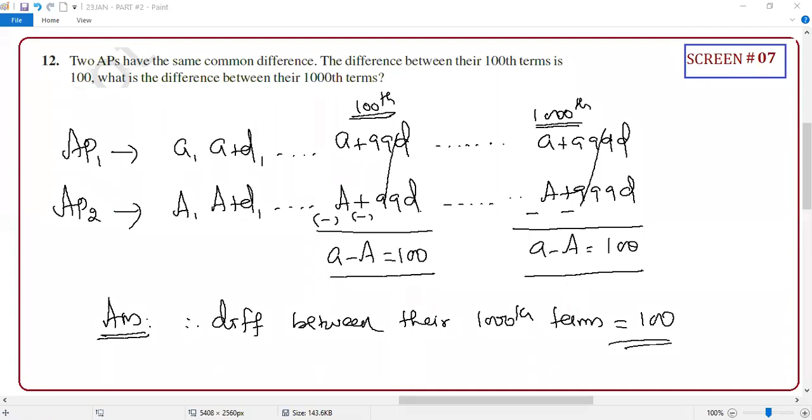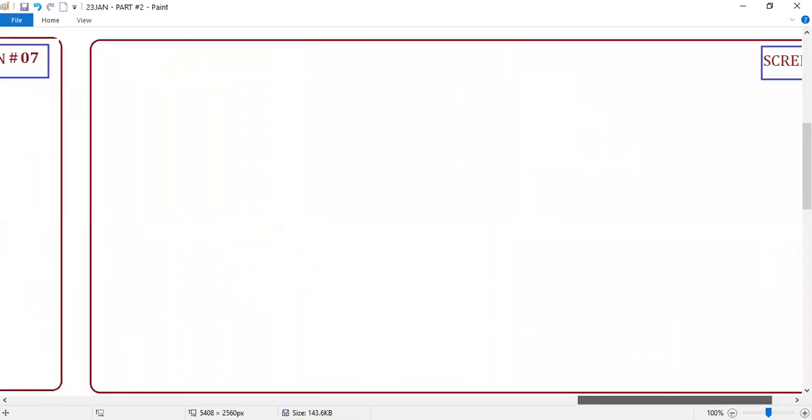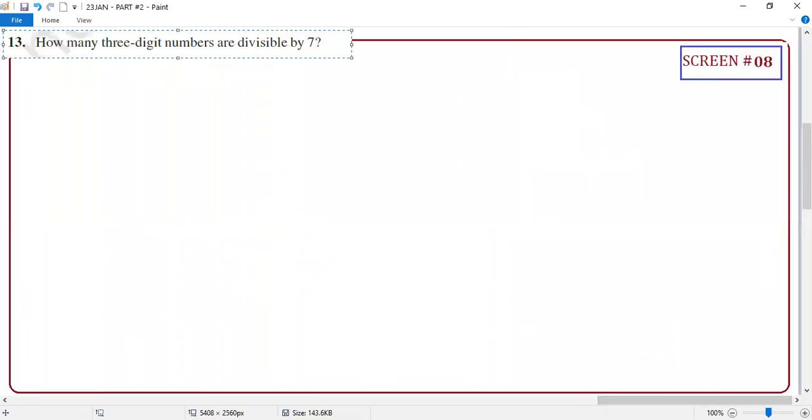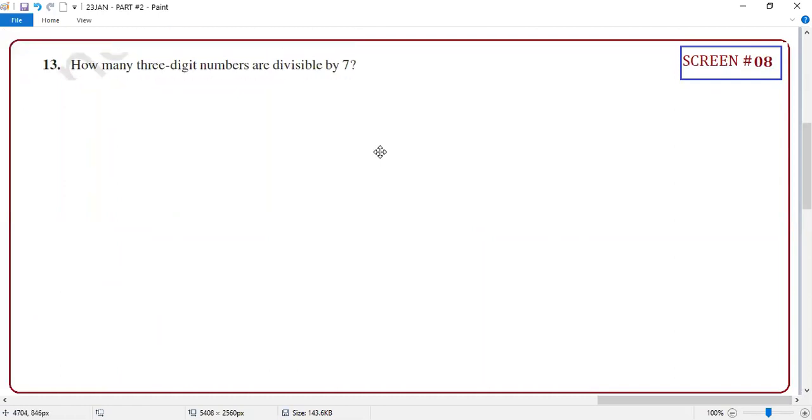Clear or not? Guys, is it clear, this question? The problem is, many students think that if difference between 100th terms is 100, then difference between 1000th terms is 1000. Correct or not? That's what we used to feel. That is the problem. That's why they're asking this question.